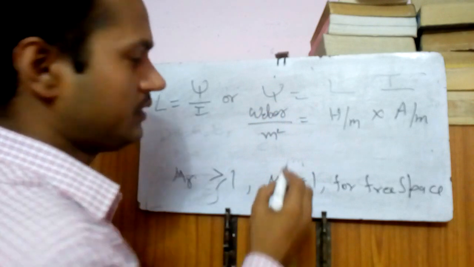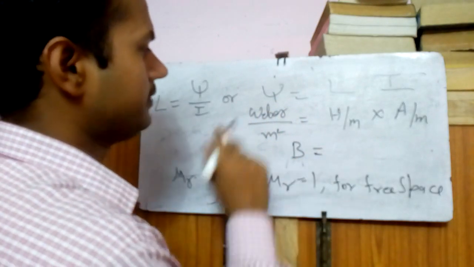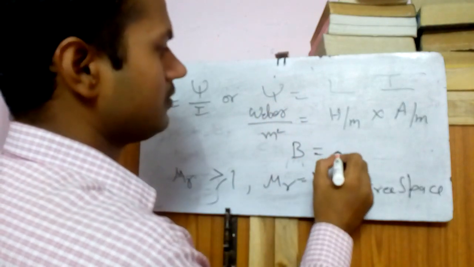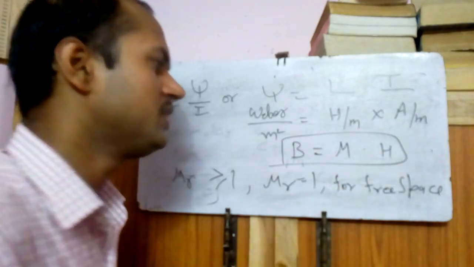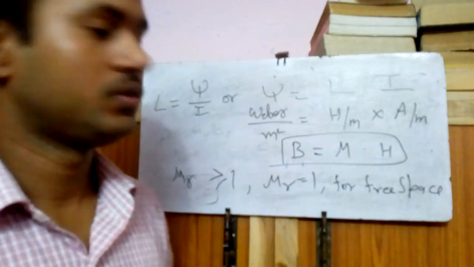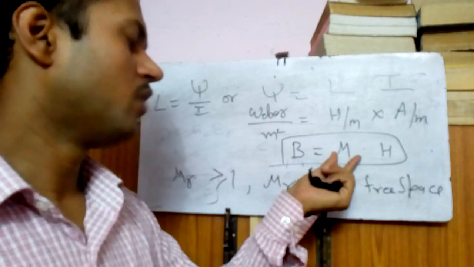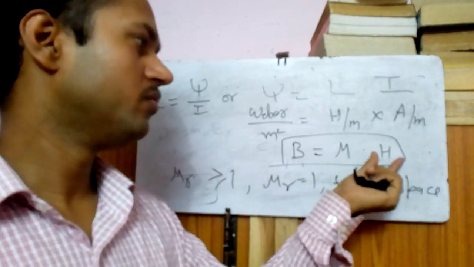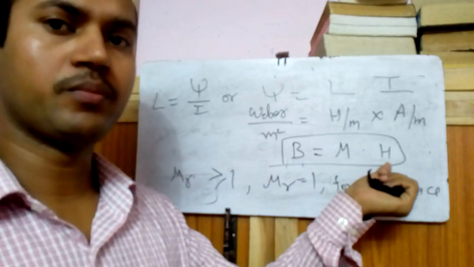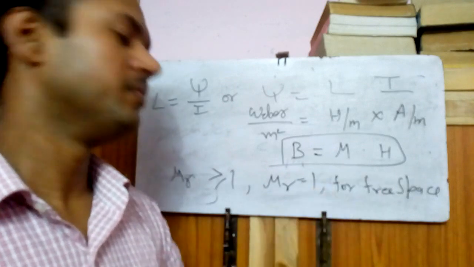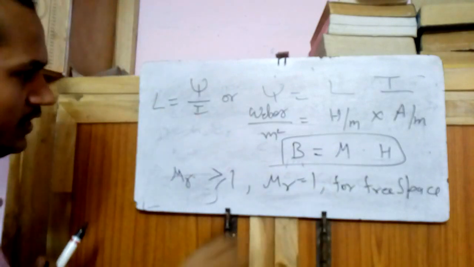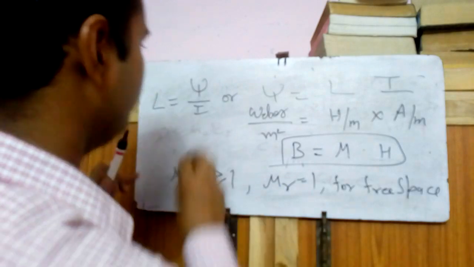Weber per meter square is magnetic field density, and this is mu and this is H. So from here we can understand what is the meaning of permeability. How much magnetic field will be allowed or permitted or held by any medium, that is permeability. And the combination of both is density.